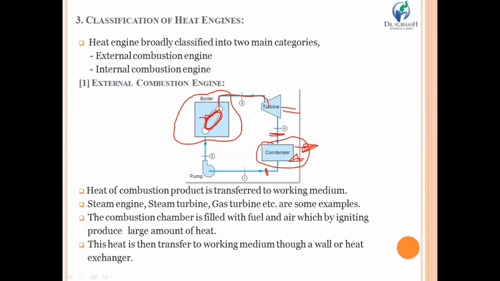Basically, in case of an external combustion engine, the combustion product is transferred to the working medium in the way we have discussed. Steam engine, steam turbine, and gas turbine are a few examples of such external combustion engines. Now in a particular external combustion engine, the combustion chamber is first filled with a mixture of air and fuel, and after that it will be ignited. And whatever heat is produced is transferred to the working medium through a wall, or we can say a heat exchanger, or simply, there are a number of tubes through which heat is transferred.